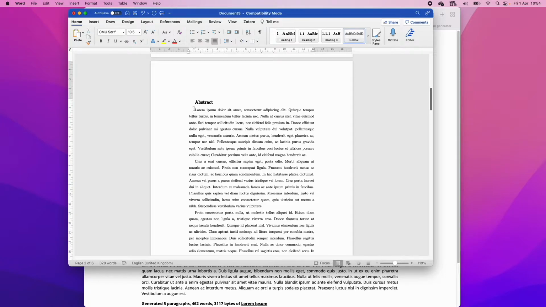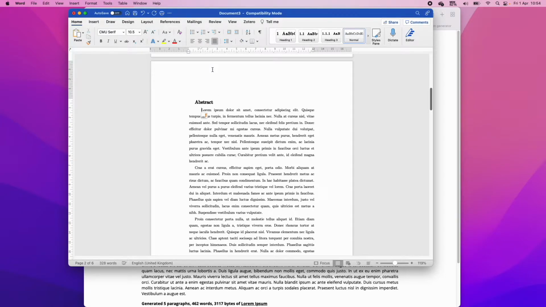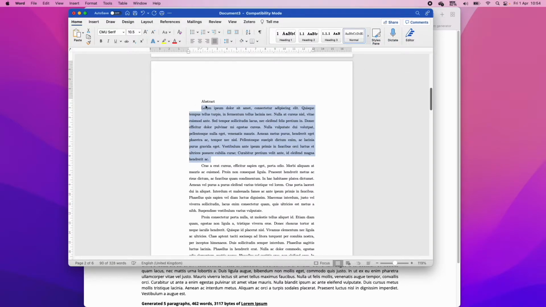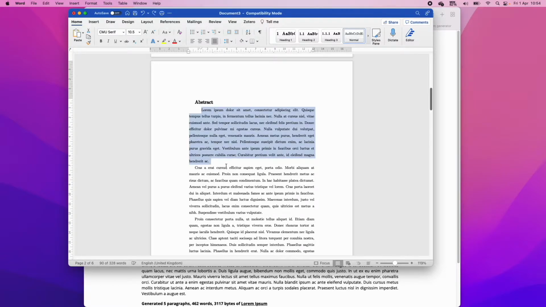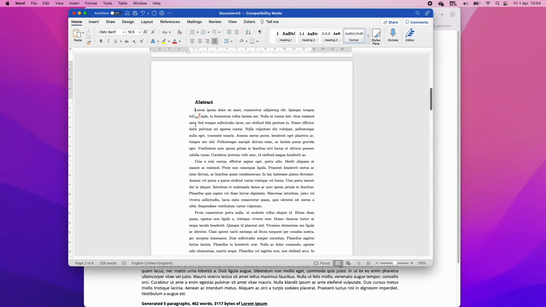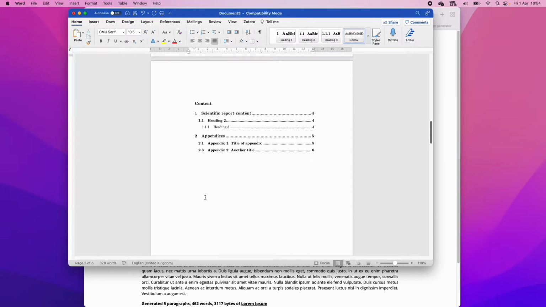And if you wanted a greater indent, which I have in mine, you then select it and then update to match selection, right? And then you've got this really nice way of formatting your writing. Okay, so we've got a contents page.